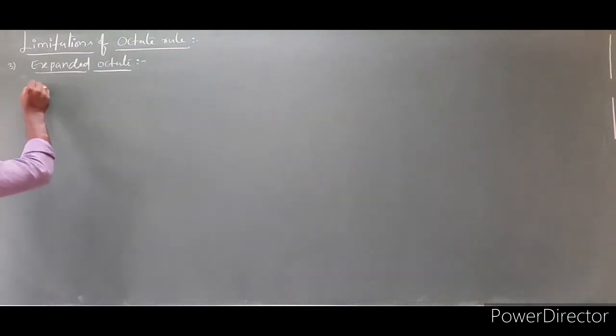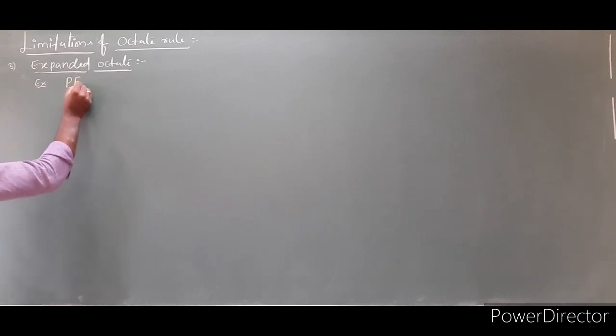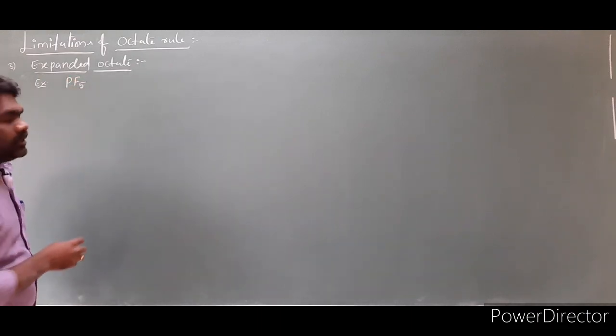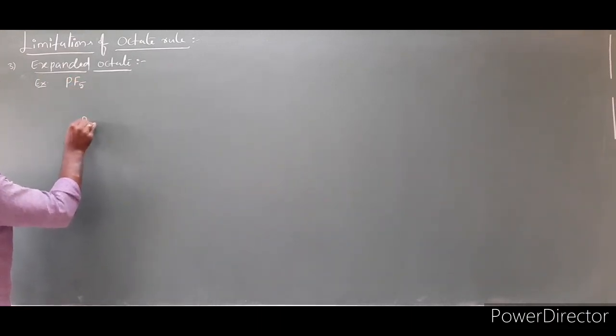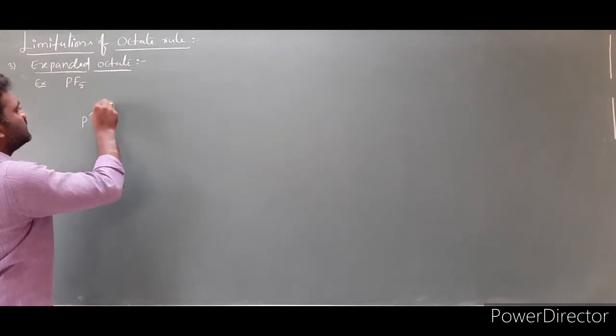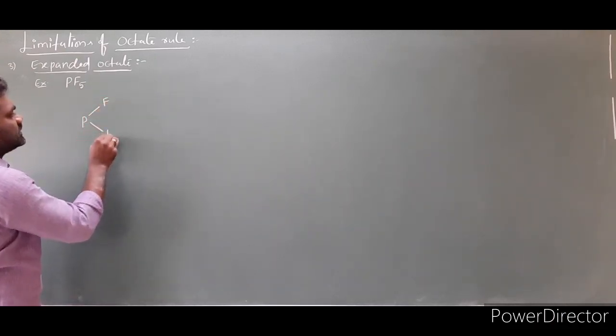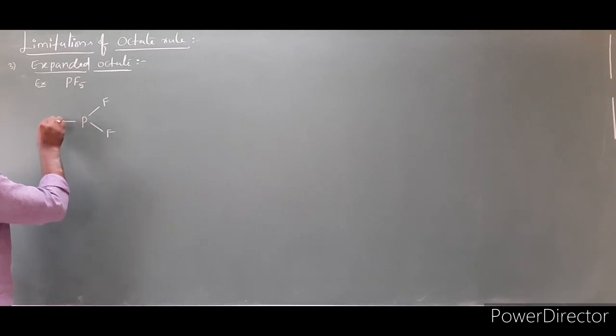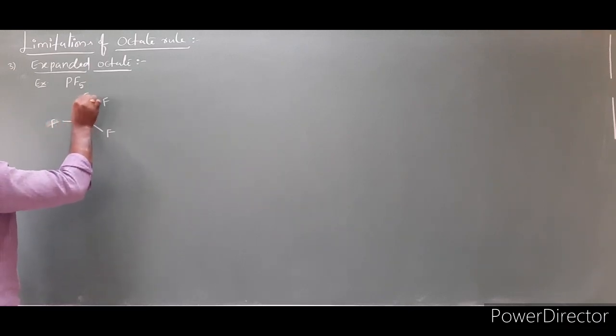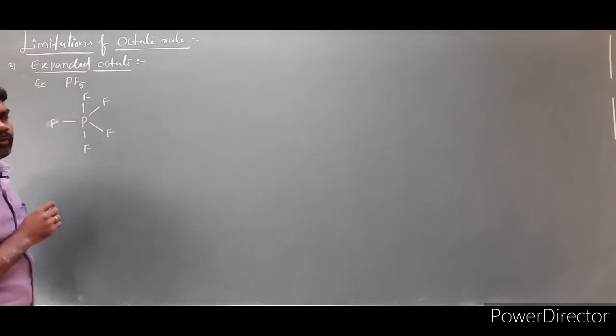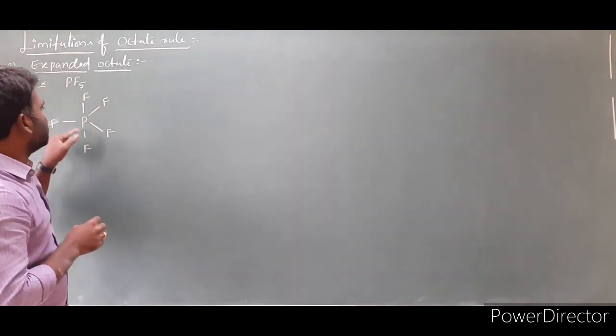For understanding purposes, I am taking the example PF5. Phosphorus is at the center with 5 fluorines: this is the first fluorine, this is the second, third, this is the fourth, and this is the fifth. So 5 fluorines surround the phosphorus.